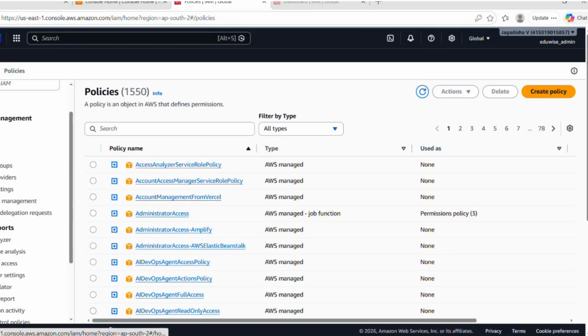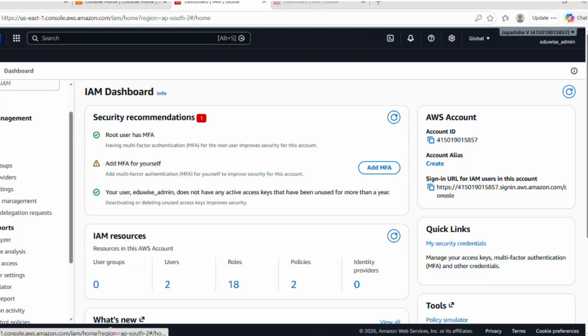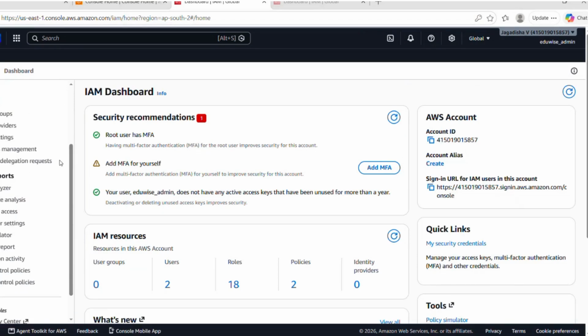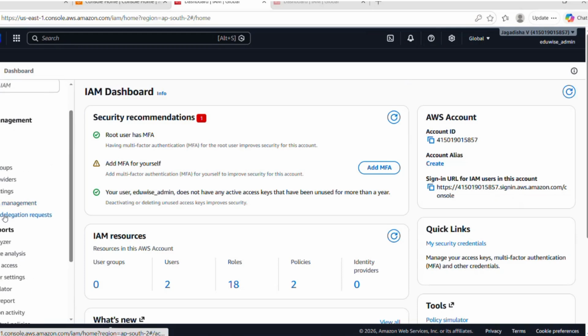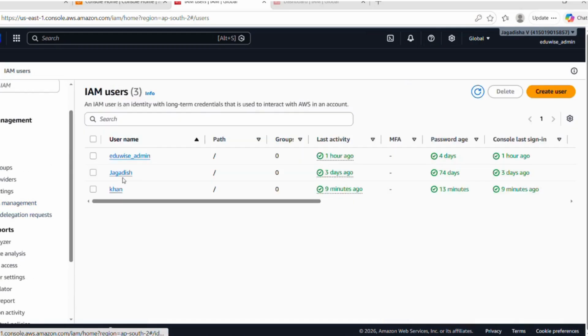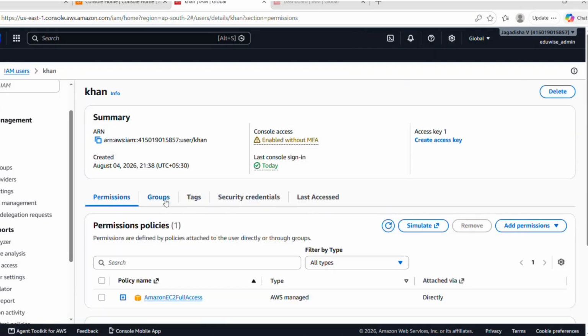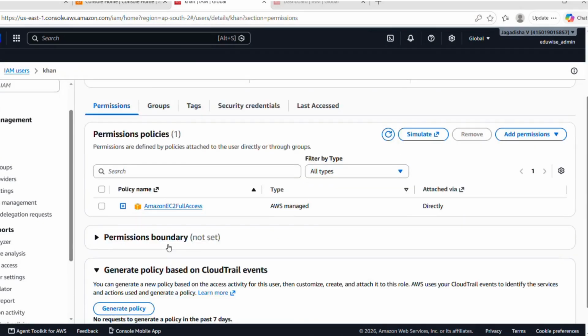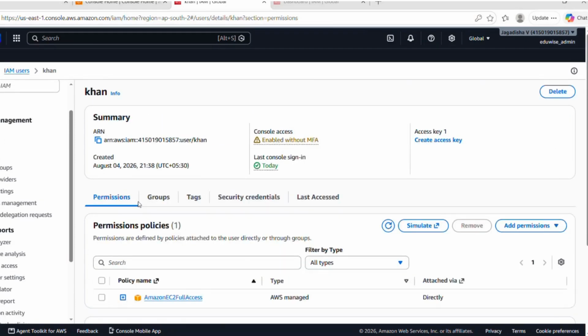Now we have created one user and also we got to know how to create the policies. Now we will move on to groups. Again, we'll go to the IAM dashboard. So yeah, before proceeding with the groups, I want to show you one more thing. Right now we have created con user, right? For that user, we will get